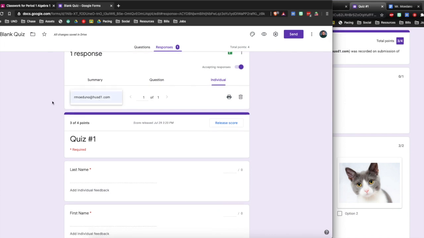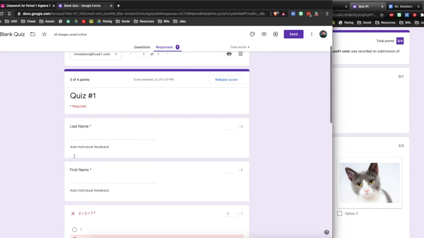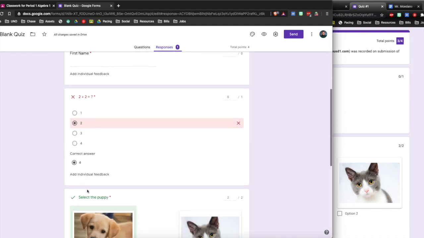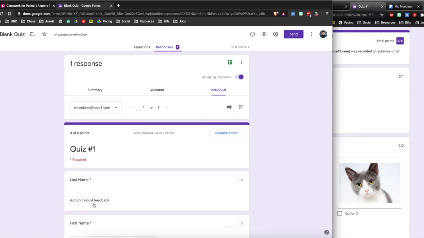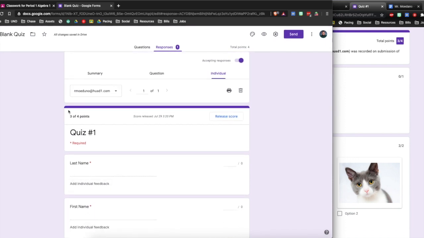Now, I do see their email, but again, sometimes you have 2 people that are named Vasquez or 2 people that are this or that. And why risk it? So always have for last name and first name so you can see who goes with what. And when you see their name, you see their points. You do your grading on the same out of 4 points, and it'll be easy to calculate.